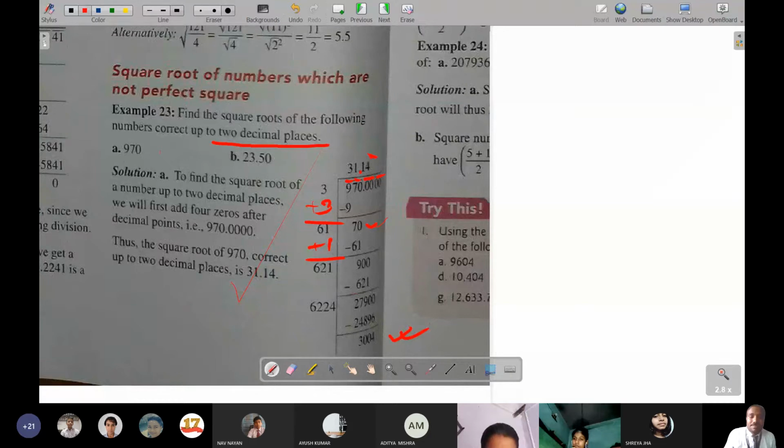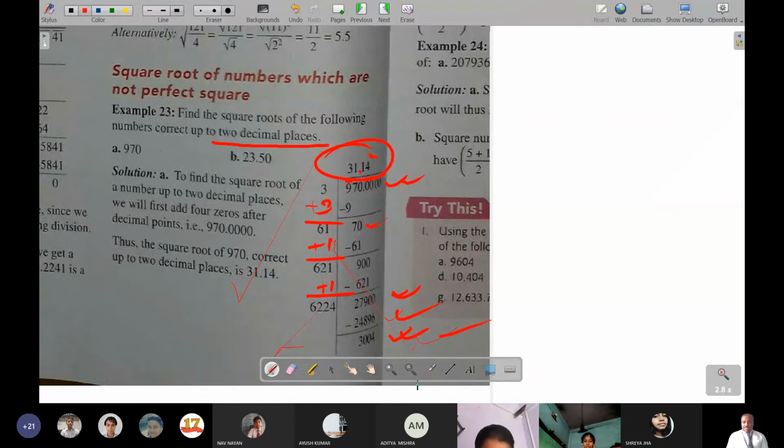Why? Because if you apply 2 over here, again it will be more than 1100, 1200 you can say, but it is 900 only. So with 1 it has been applied. Then after subtracting, 9 comes from here, 7 comes from here, 2 comes up from here, and the next 20 was there. So again 20 has been kept. While adding 1 over here, it will become 622. Now here 4 has been kept because 6000 something is there. So 6 times 4, 24,000 something comes over here, that is 896. So up to 2 decimals it already came, so no need to divide further.